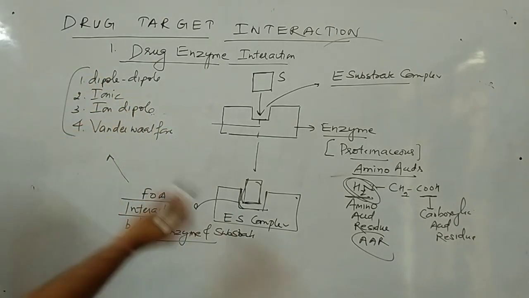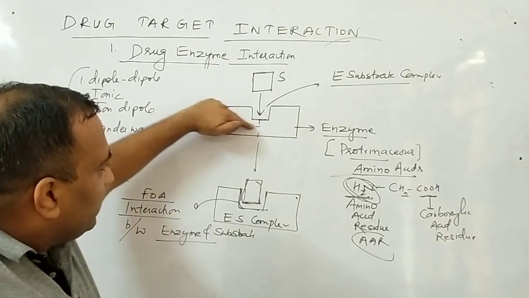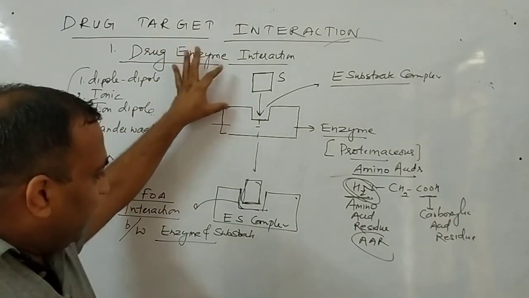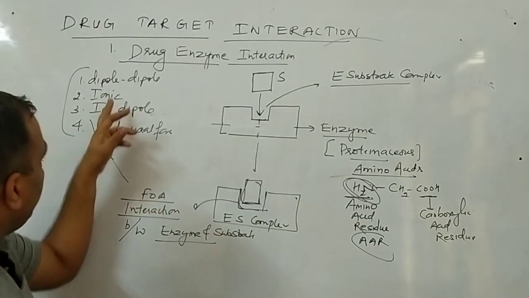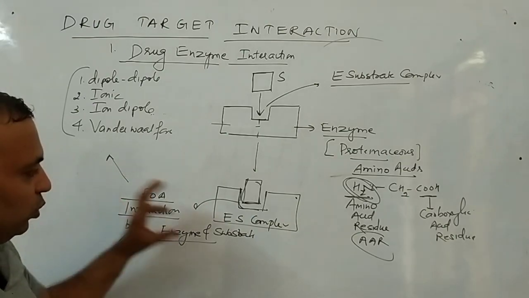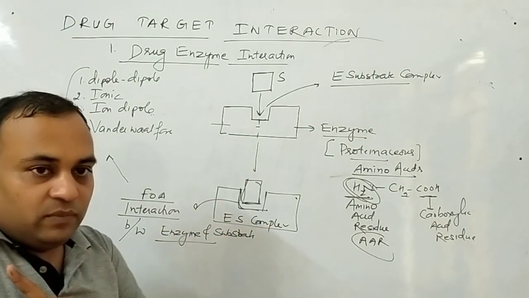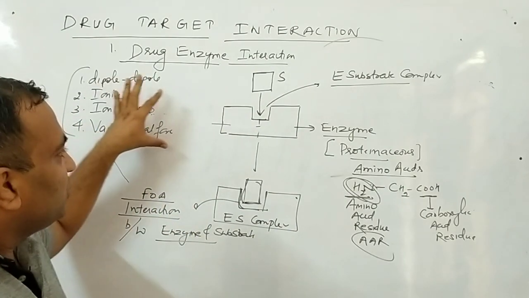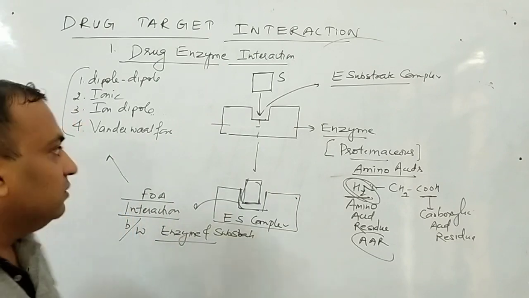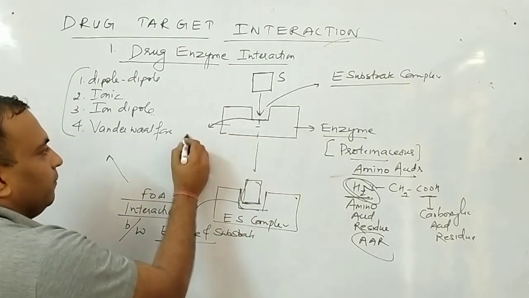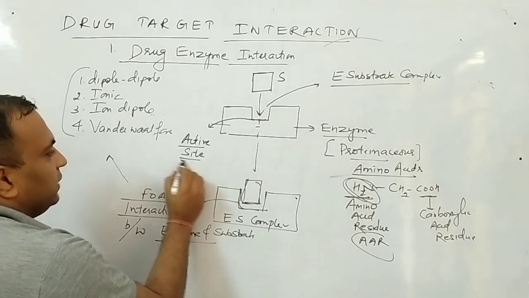So what is the meaning of this? I'll again start from the start. Your substrate comes to the active site and interacts with the active site, or you can say there is a force of attraction, that may be out of these possibilities, due to which enzyme substrate complex is formed. So the first function of enzyme is to develop the force of attraction between the substrate and enzyme, or to provide the active site. Understand now?